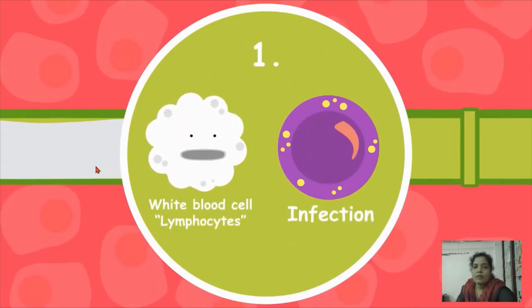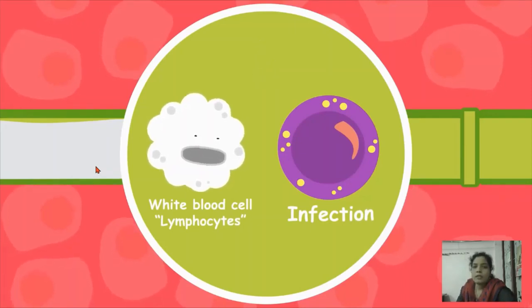The lymph fluid contains lymphocytes. These lymphocytes fight with foreign particles or microorganisms, so the human body cannot get diseases easily. These lymphocytes swallow the microorganisms. That is the first function.